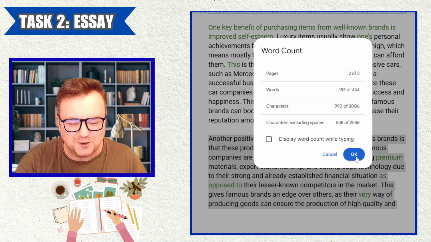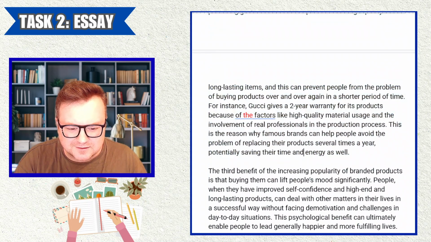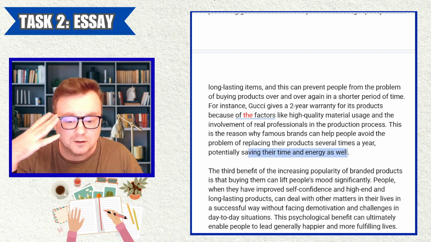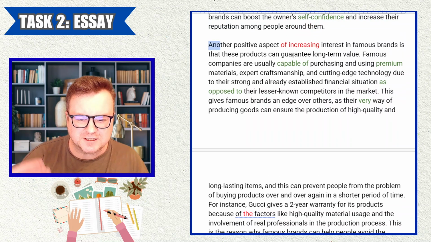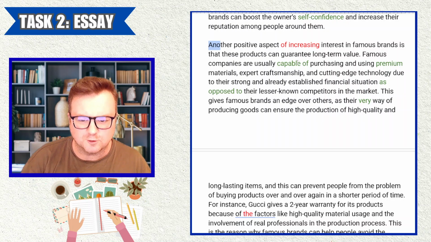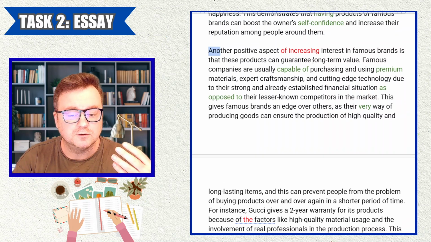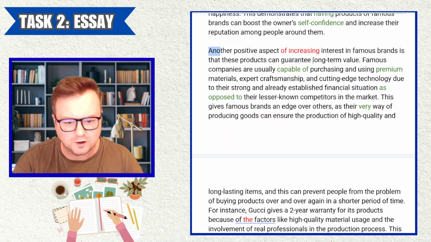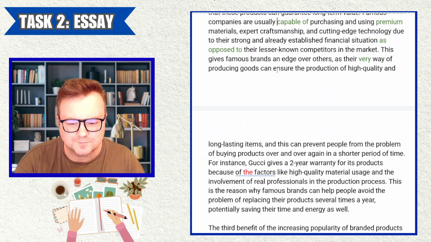153 words for one paragraph, too much. And notice here, we don't really tie it up. Or maybe we do, potentially saving their time and energy as well. Maybe put that as the topic sentence: another positive aspect of this trend is that people don't need to replace their items so often. That might be a more relevant topic sentence.